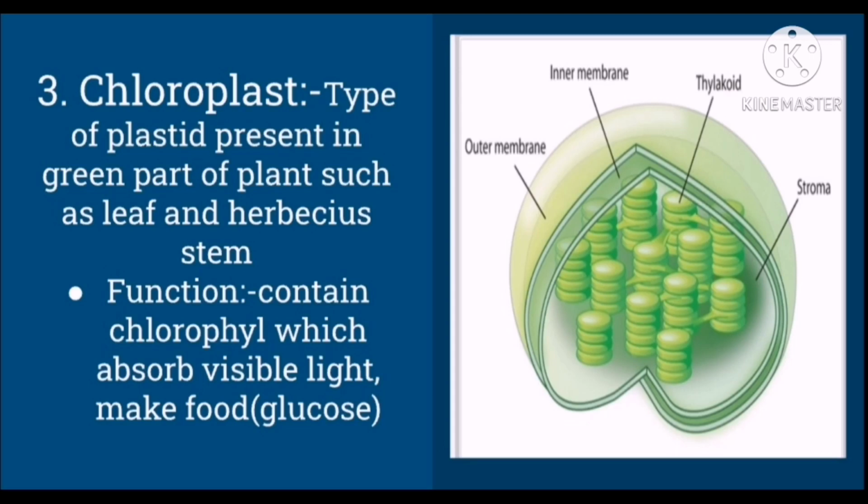Last and crucial type of plastid is chloroplast. Chloro means green and plast means plastid, also called green plastid because they give green color to plants. They are present in those parts which have green color, such as leaves and herbaceous stem. They have a very important function because this plastid has chlorophyll, which absorbs sunlight and converts it into glucose in the presence of carbon dioxide and water, H2O. It is the reason animals eat plants because they cannot prepare their food as they don't have chlorophyll.